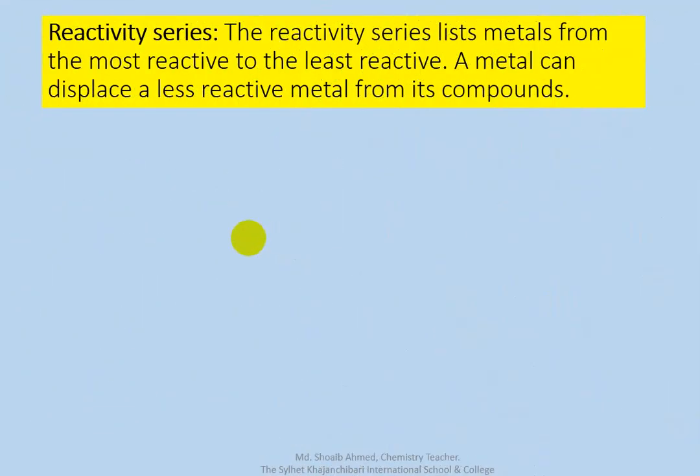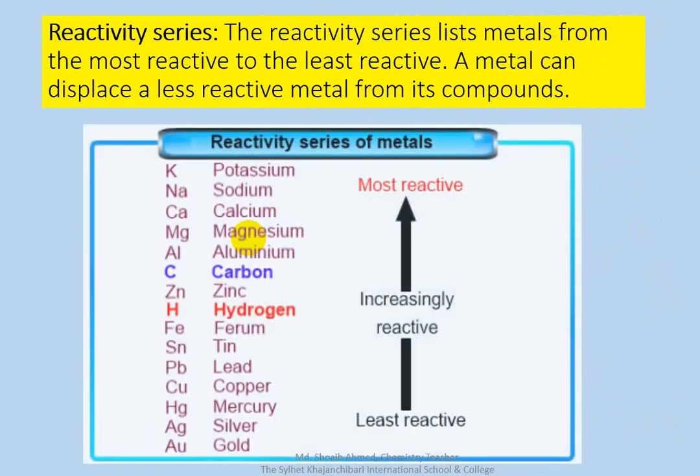Below the hydrogen, they don't react with dilute acid. Look, iron is below hydrogen, so it doesn't react with dilute acid. And magnesium, where is magnesium?